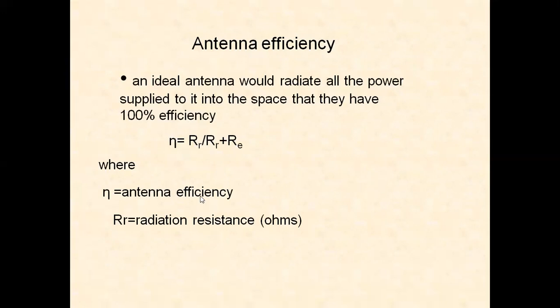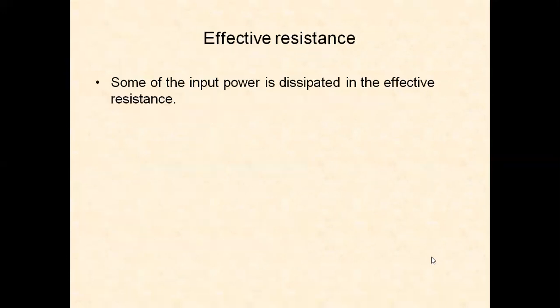Eta is the antenna efficiency. RR is the radiation resistance in ohms. RE is the loss resistance or the effective resistance in ohms. Now what is effective resistance?